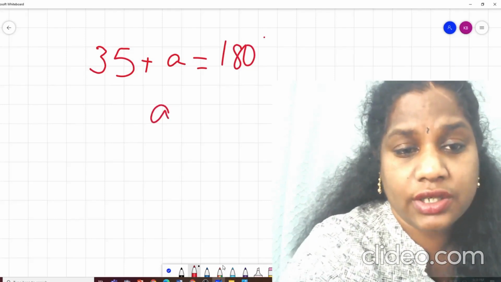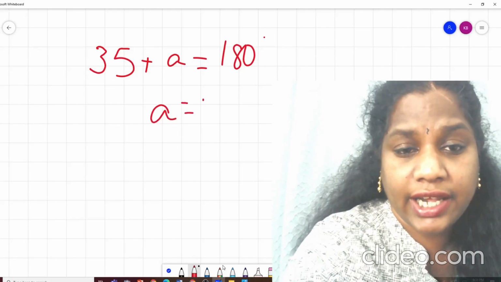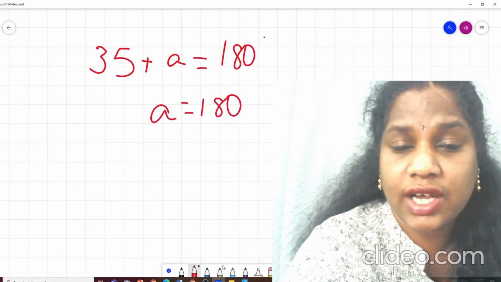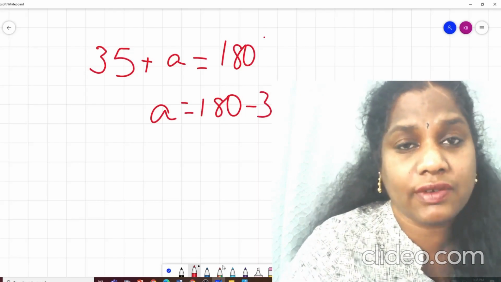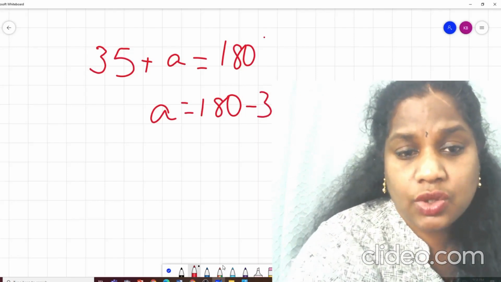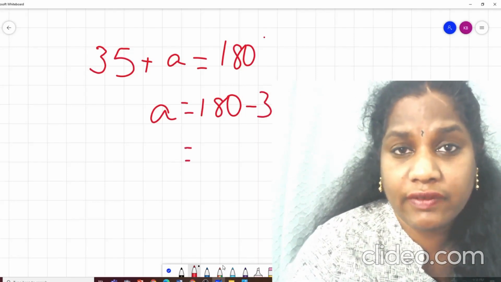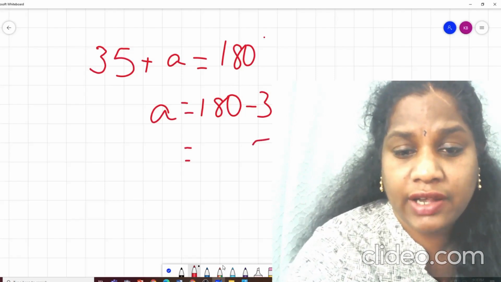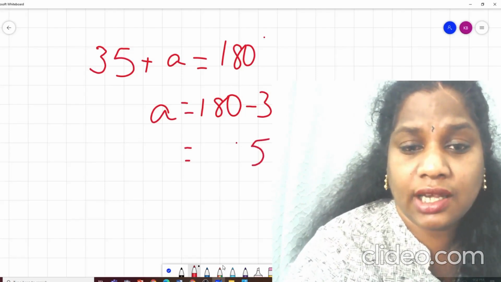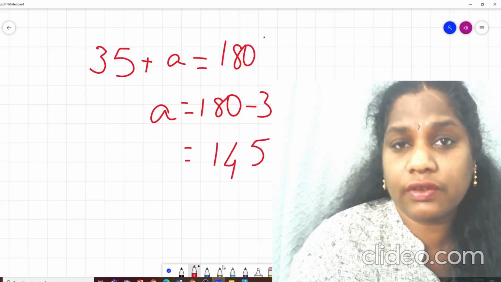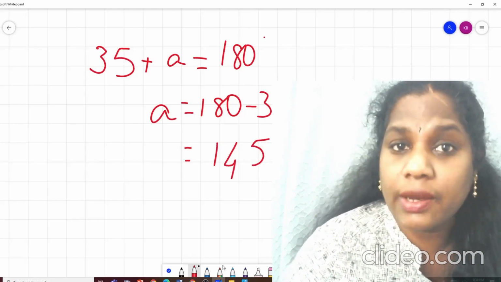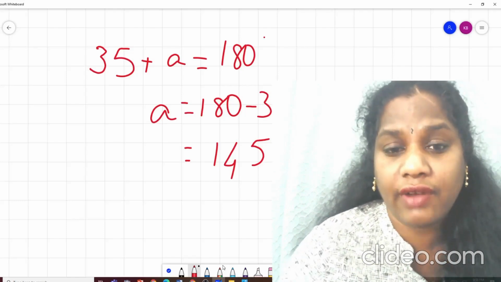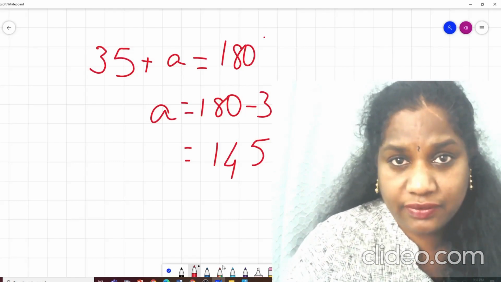So you have already learned when you take a number from the left hand side of the equation to the right hand side, if it is positive it becomes negative. So 180 minus 35 will be how much? 10 minus 5, 5, 7 minus 3, 4, 145. Correct? So supplementary angle of 35 is 145. Clear?